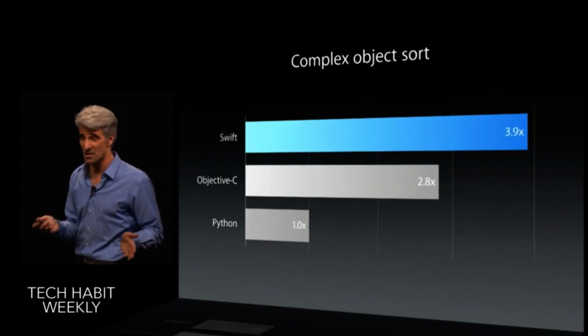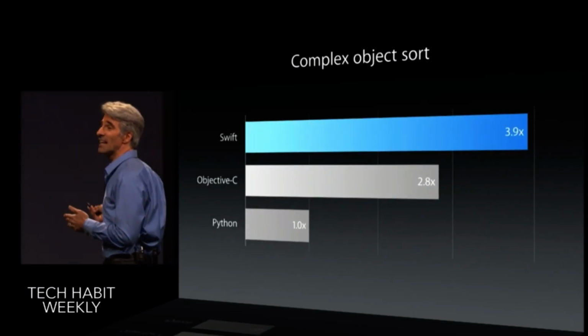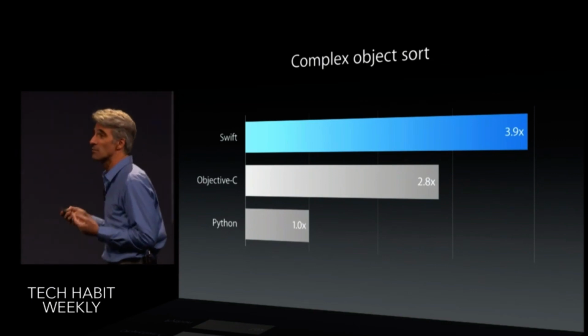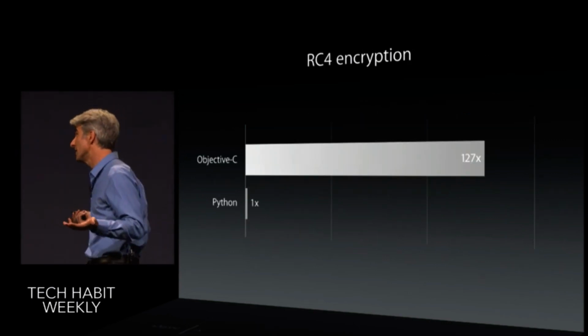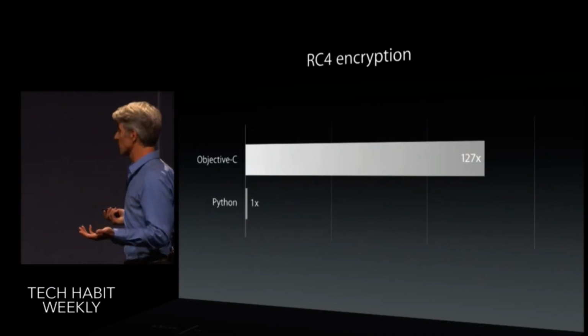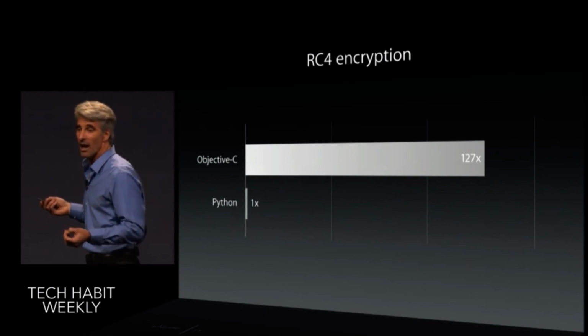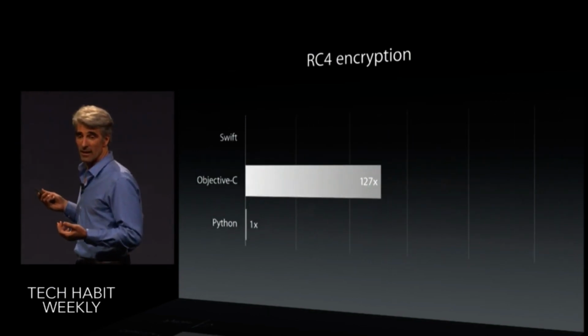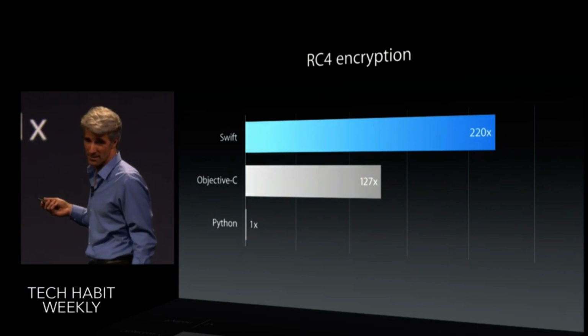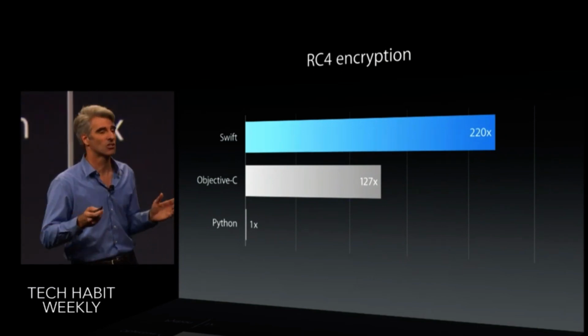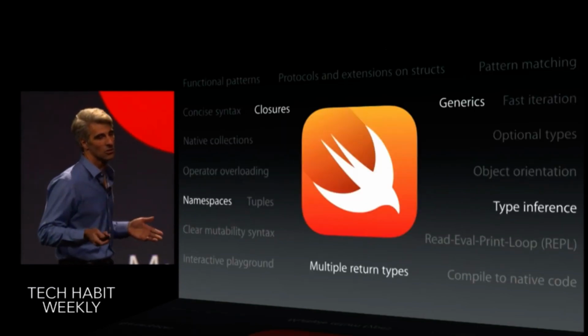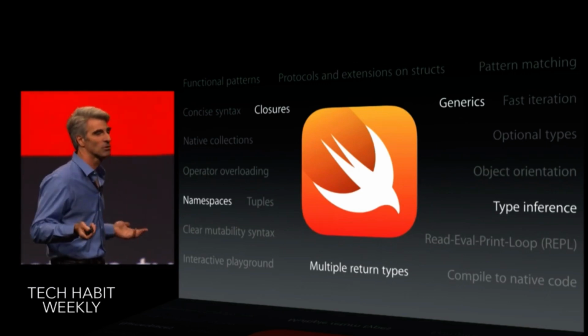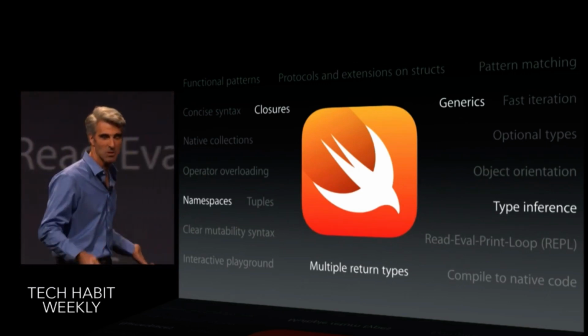But Swift is faster still. And take something like RC4 encryption, extremely computationally intensive. Python gets utterly crushed in this particular benchmark. But look at Swift. Now, Swift is also modern with features like closures, generics, type inference, multiple return types, and namespaces.